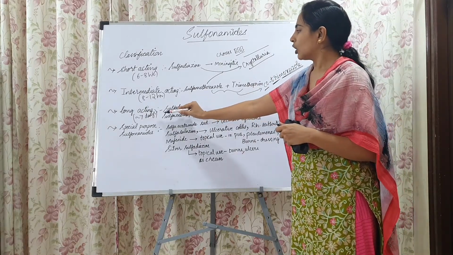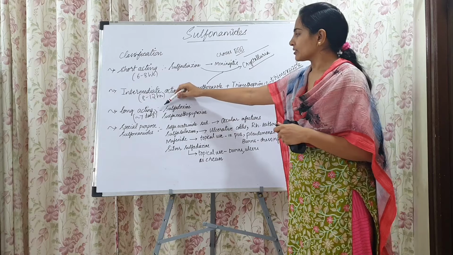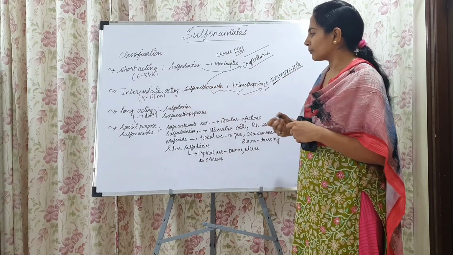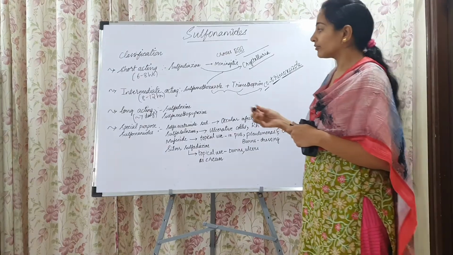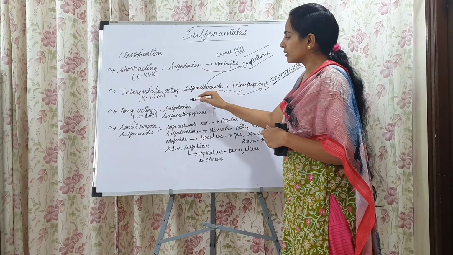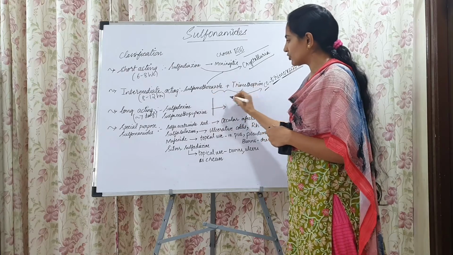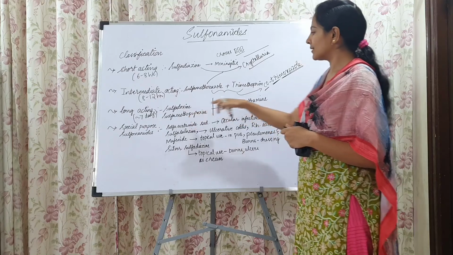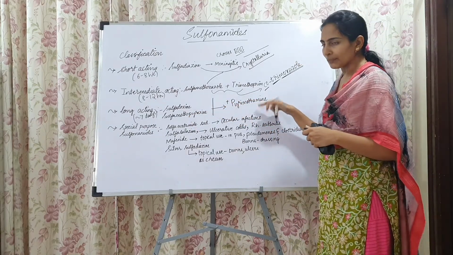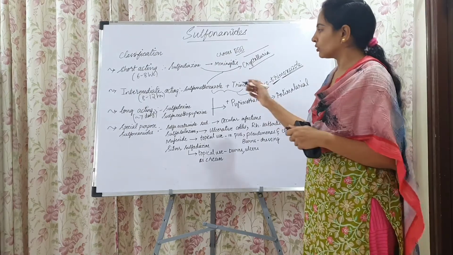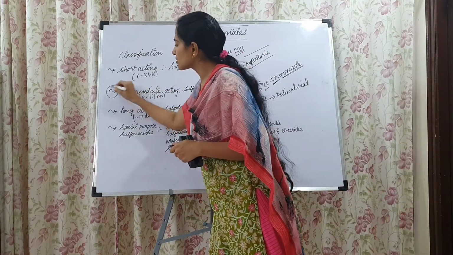Next are the long acting sulfonamides, sulfadoxine and sulfamethoxine. Both of them have anti-malarial use. Either sulfadoxine in combination with pyrimethamine or sulfamethoxine in combination with pyrimethamine is used as an anti-malarial. These are both combination uses.